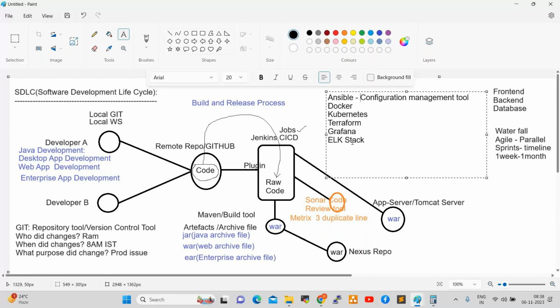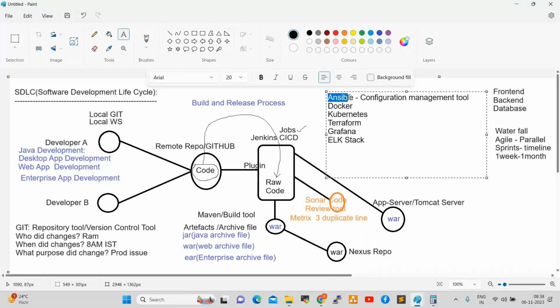For example, Java deployment we discussed already in the demo session. If you want to deploy Java on 1,000 servers, by using Ansible you can deploy within a minute. If you want to pull the code, push the code, or merge the code, you can perform it by using Ansible. So this is a very advanced tool, a very core tool.